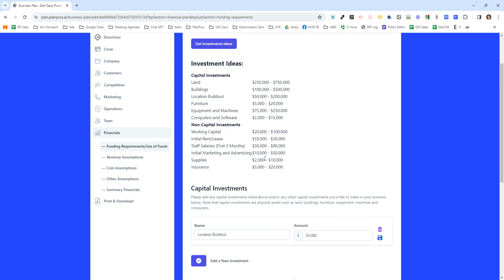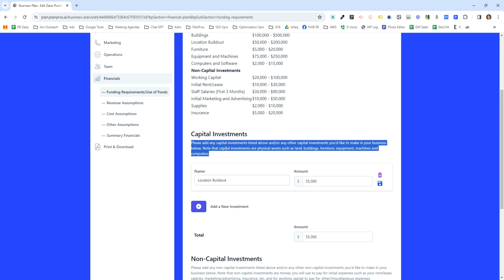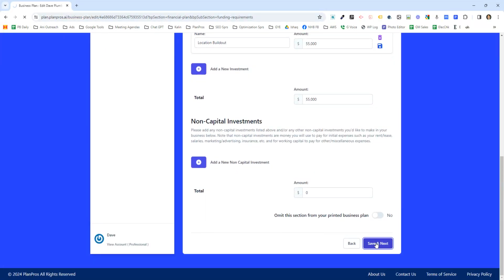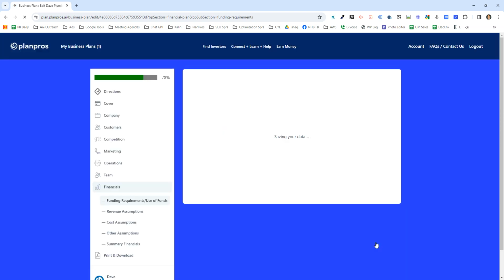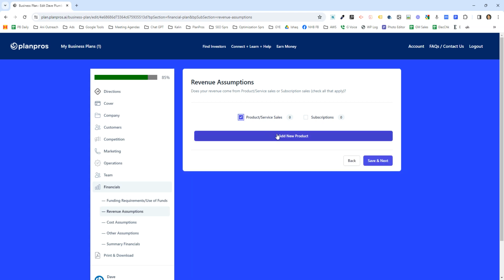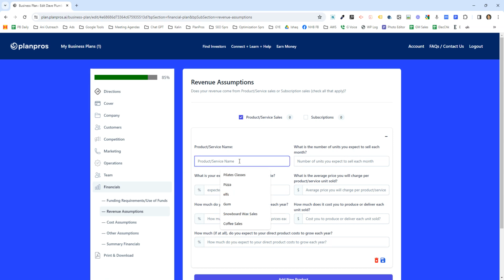So you click investment ideas, and then you separate them between capital investments and non-capital investments. And it actually explains what the difference is here. And the reason for the difference is in terms of when we calculate your financials, you can what's called depreciate the capital expenses. Here on financials, most companies are just products and not subscriptions. If you're a product service, you add your product and you just fill this out.